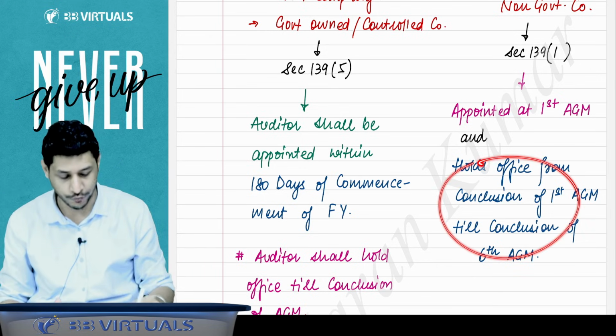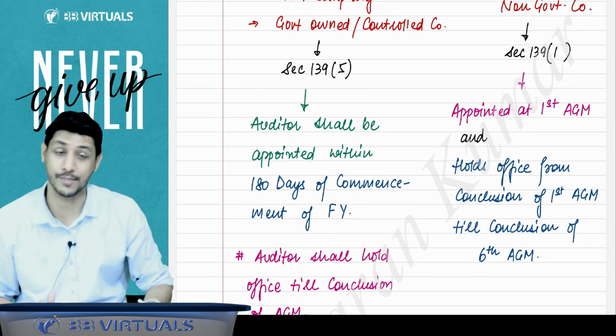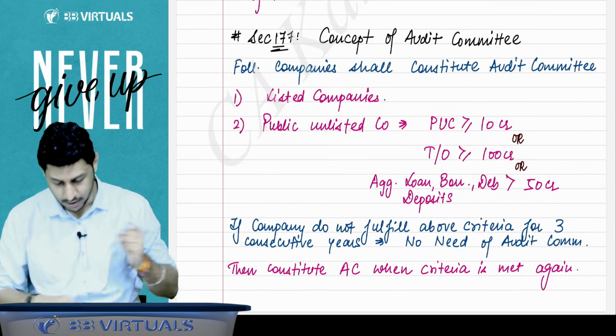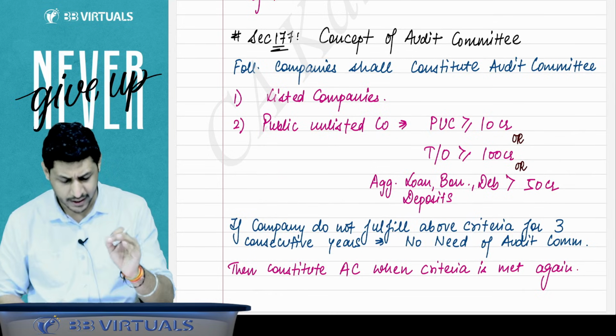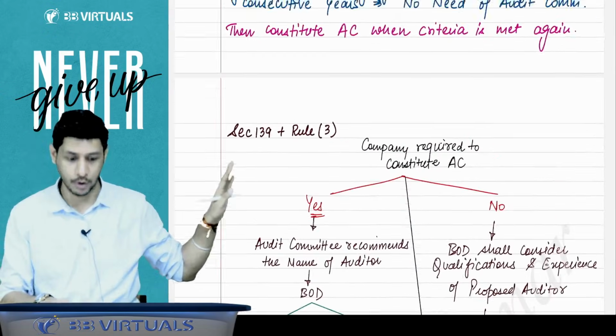That will be the tenure of the office of that auditor who is appointed in the first AGM. He will be called a subsequent auditor. Now, how do we appoint him? Understand it in a very easy manner. I'll tell you that there is a chart, and from that chart you will be able to understand very easily.